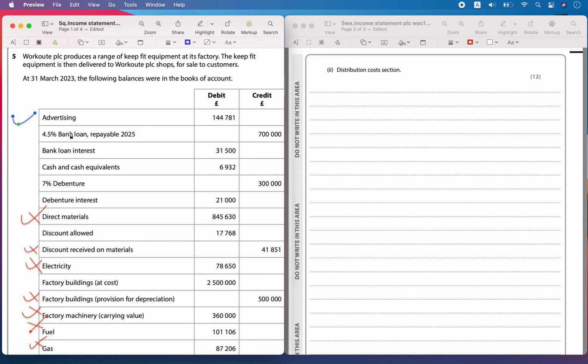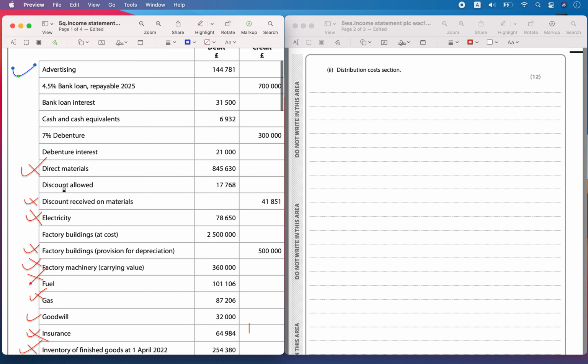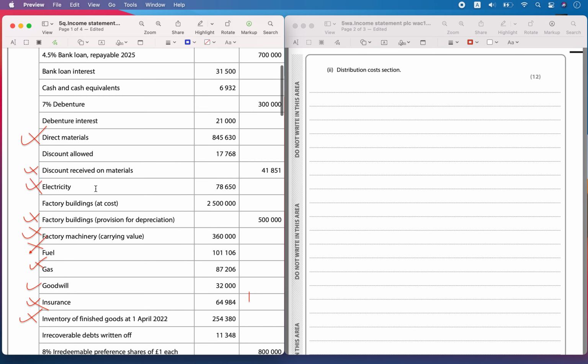Bank loan interest will not come, debenture will not come, cash and cash equivalents, debenture interest, materials will not come. Discount allowed is also not going to come, since you have allowed some discount when they paid cash.